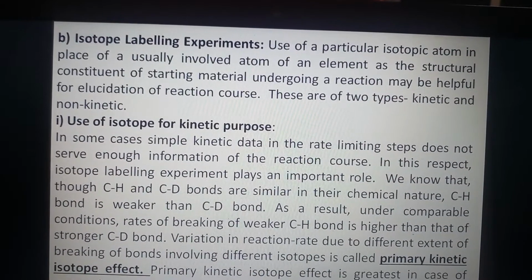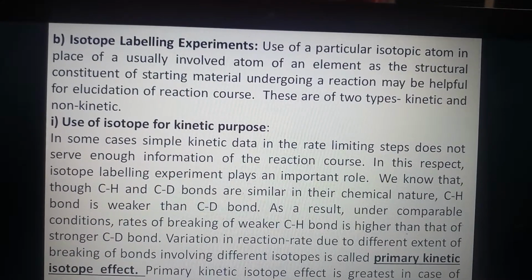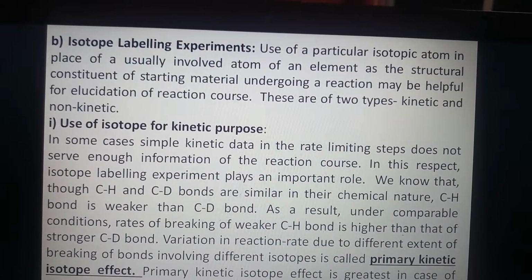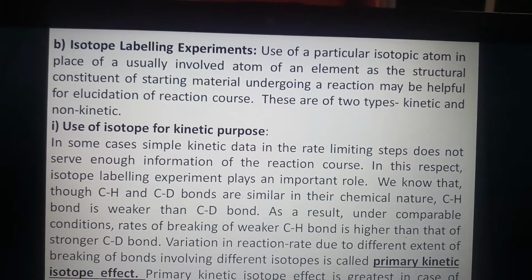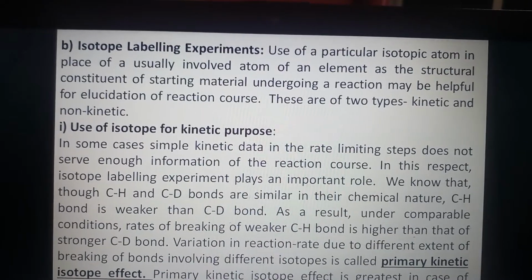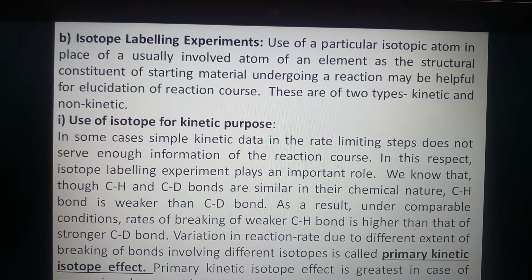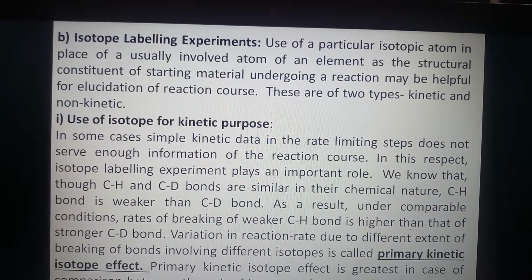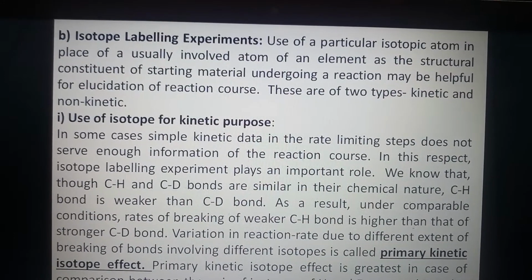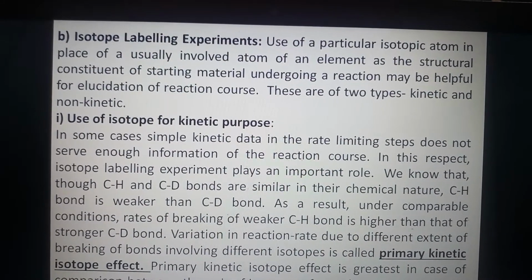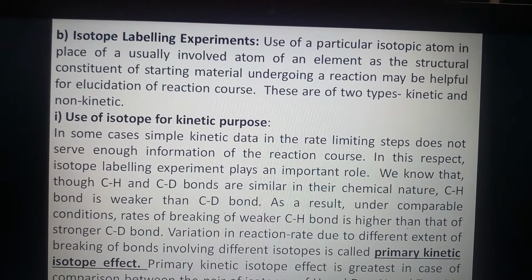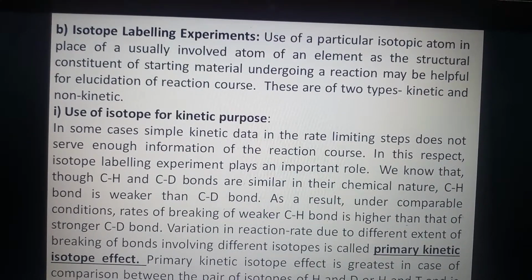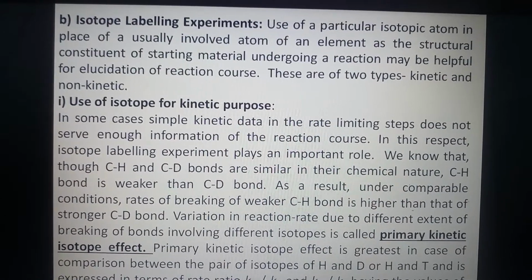In some cases, simple kinetic data in the rate limiting steps, mind that the rate limiting steps, does not serve enough information of the reaction course. In this respect, isotope labeling experiment plays an important role. We know that though CH and CD bonds are similar in their chemical nature, CH bond is weaker than CD bond.